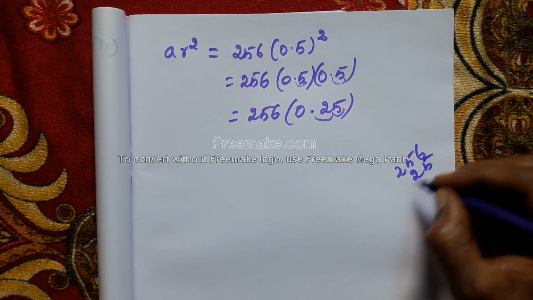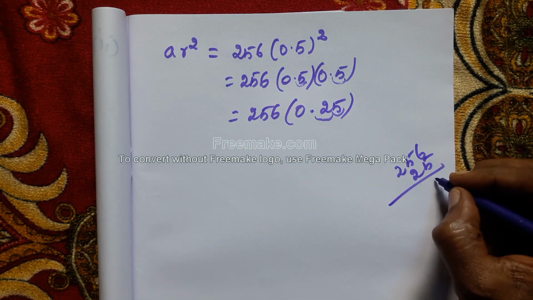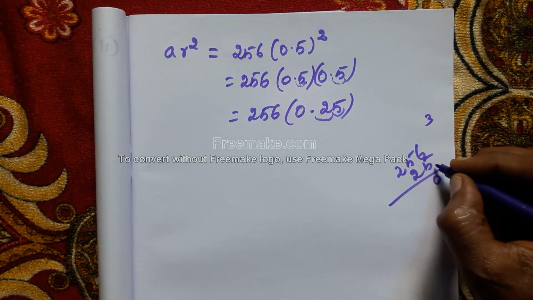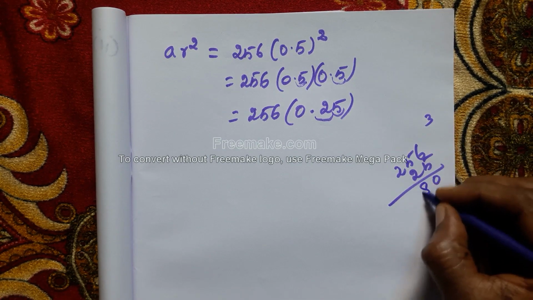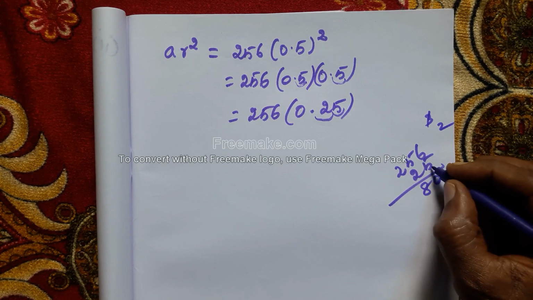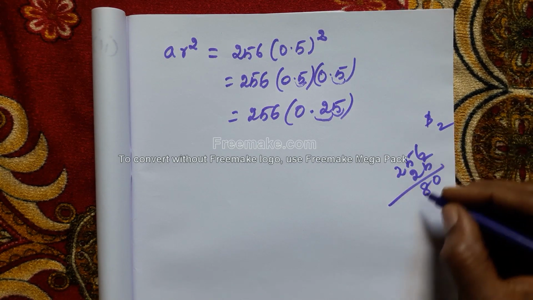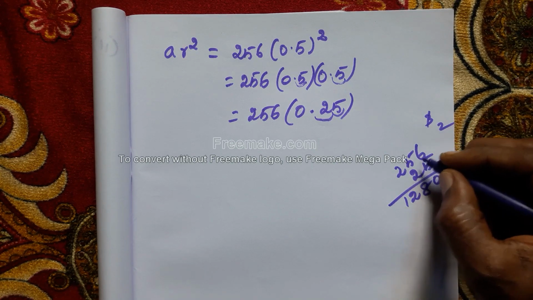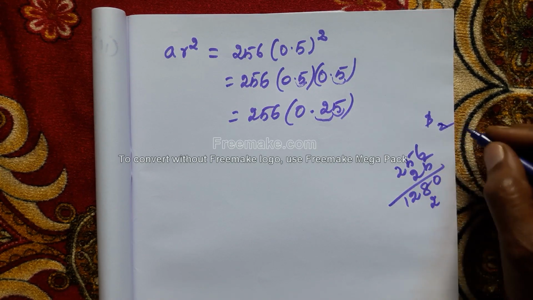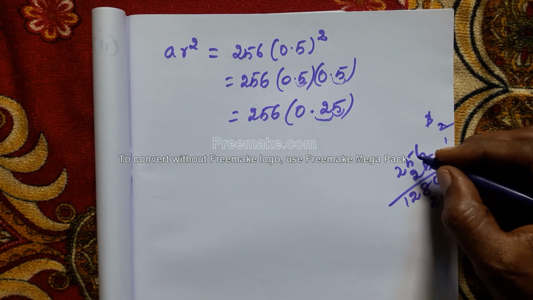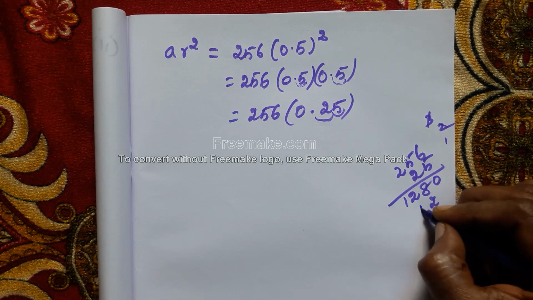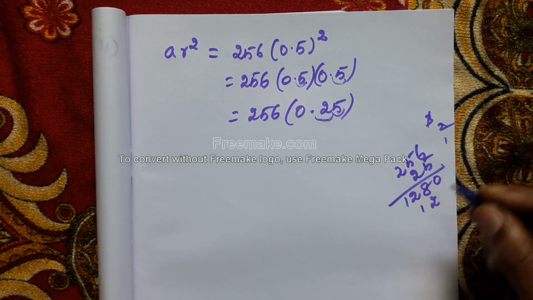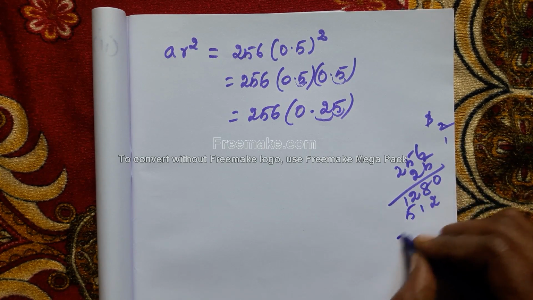256 into 25, what will we get? 6 5s are 30, 3 balance. 5 5s are 25, 28. 2 balance. Next, 5 2s are 10, 10 plus 2, 12. 1 balance. Next, 5 2s are 10. 10 plus 1, 11. 1 balance. 2 2s are 4, 4 plus 1, 5.